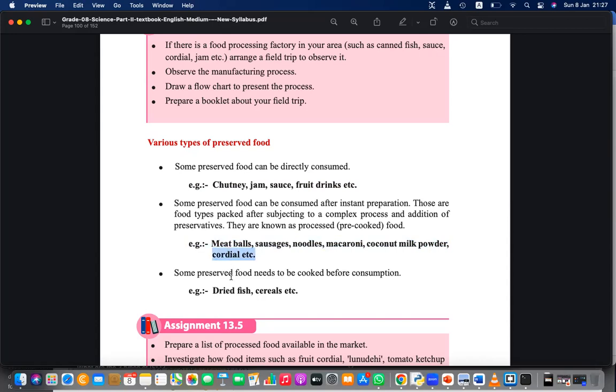Then actually this can be directly consumed. This can also be consumed, but needs a kind of preparation. Instant preparation: you can just boil it to make it hot, or fry it and use it, or put it into hot water and use it. But this you need to cook: dry fish, cereals, etc.